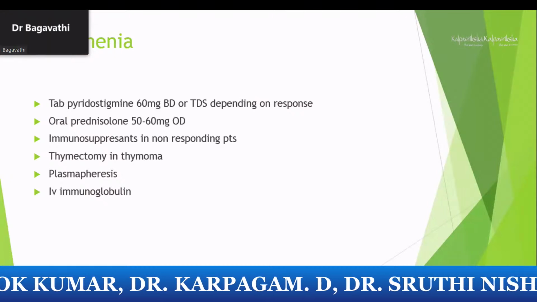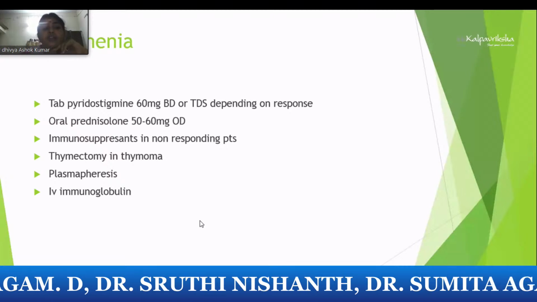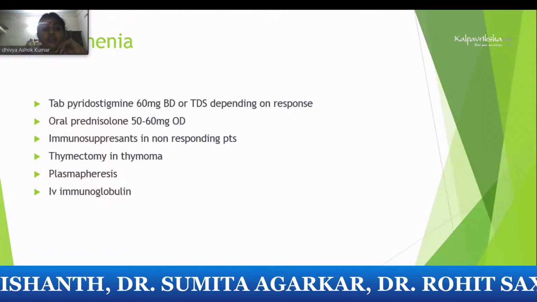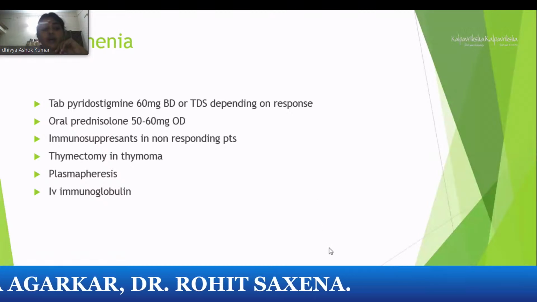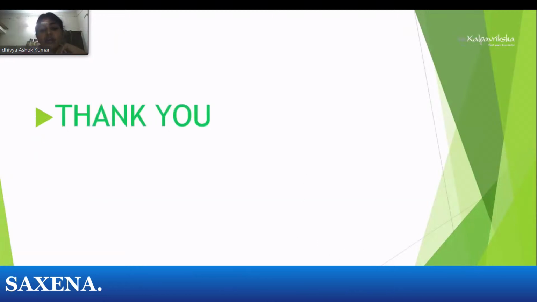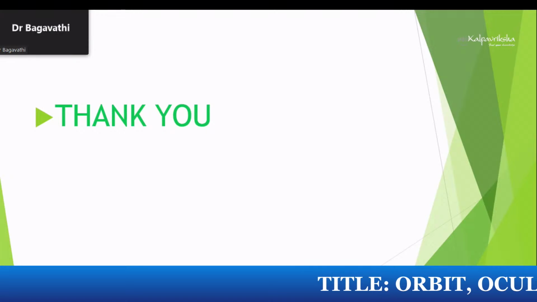In myasthenia, additional treatment, you have to provide pyridostigmine treatment, which is given BD or TDS by the neurologist under steroid cover. Immunosuppressants are also added. Thymectomy should be done in thymoma, and plasmapheresis in systemic cases and IV immunoglobulin wherever needed. That shows the workup of the ptosis. Thank you, ma'am.